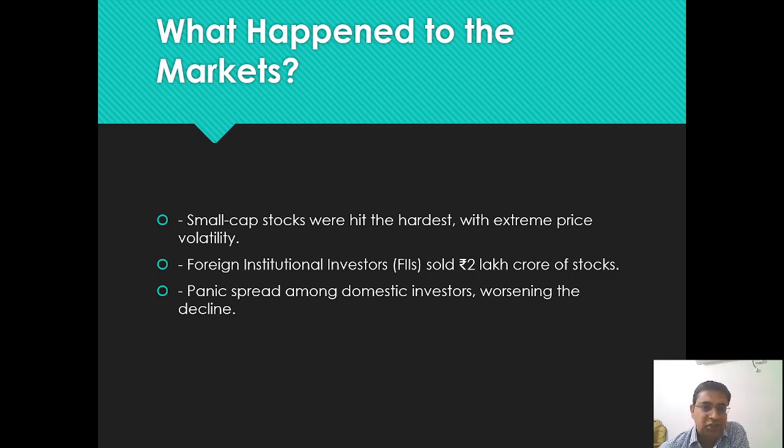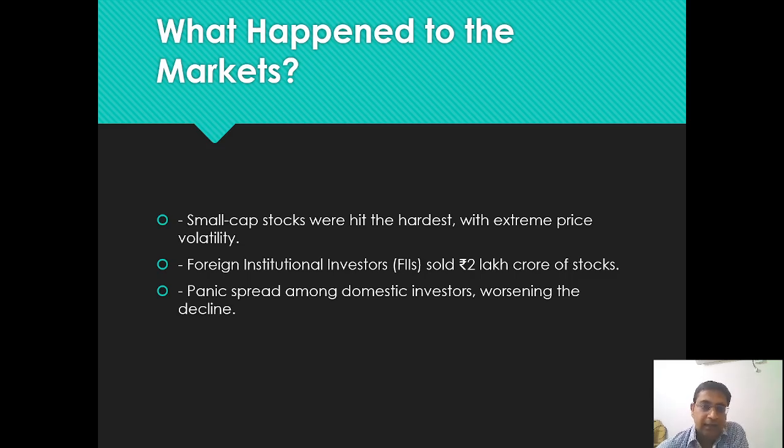First, small cap stocks were hit the hardest, because in small cap stocks extreme price volatility is always seen, and because of these small cap stocks there is a sudden fall and a sudden rise in the market.